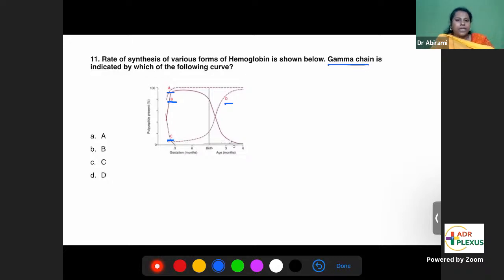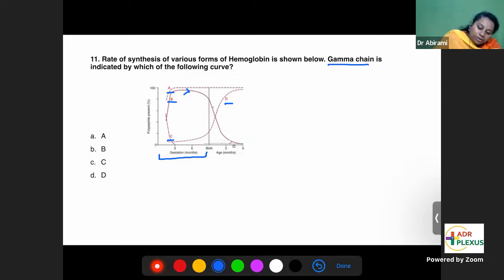So what is gamma chain? Fetal hemoglobin has alpha chain and gamma chain. Adult hemoglobin has alpha chains and beta chains. So fetal hemoglobin, alpha and gamma. During the period of gestation, that is the fetus, see which one is increasing. You can see that B is increased during the fetal period, and when it changes to adult hemoglobin, gamma will become beta.